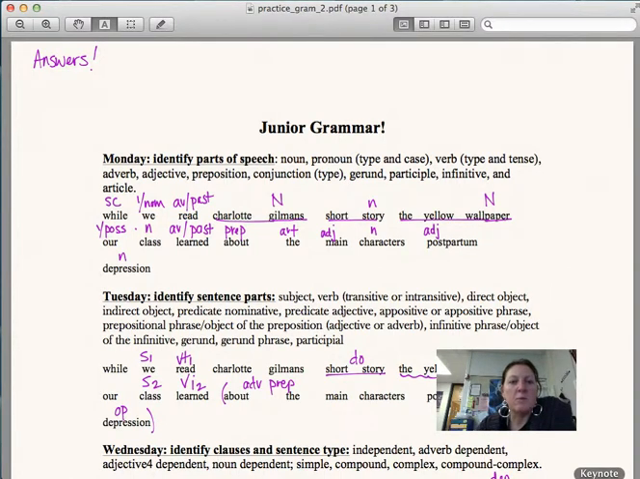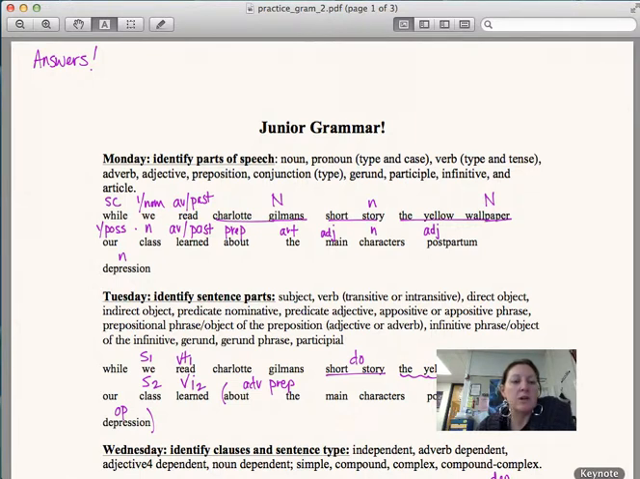Junior Grammar. Practice sentence number 1. The sentence reads, "While we read Charlotte Gilman's short story, The Yellow Wallpaper, our class learned about the main character's postpartum depression." Okay, for Monday, identifying parts of speech.